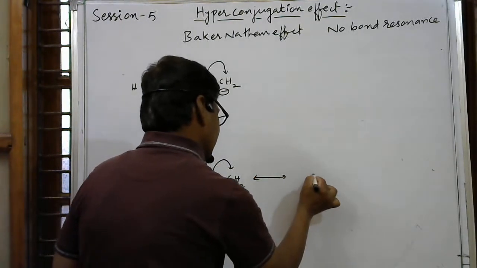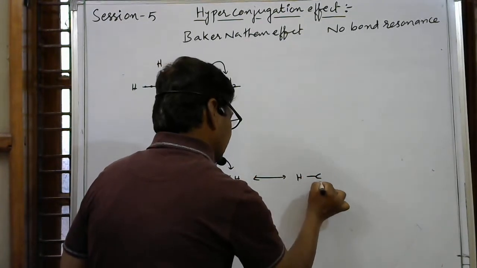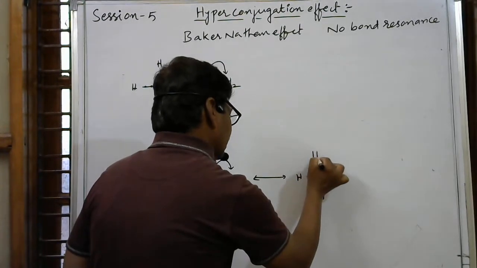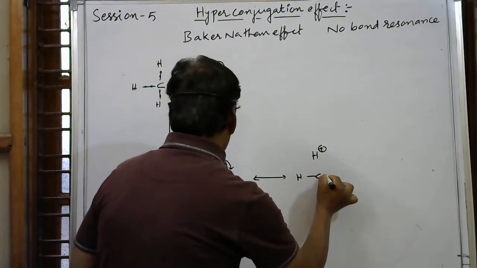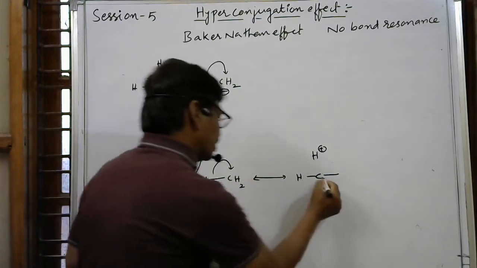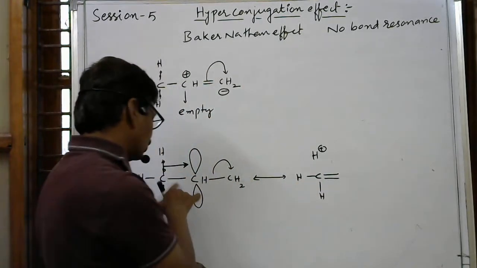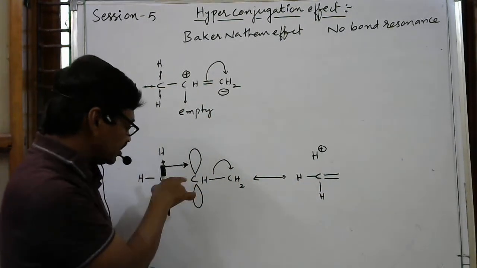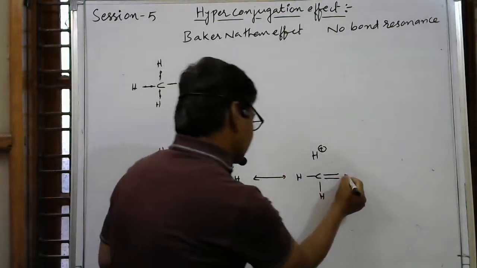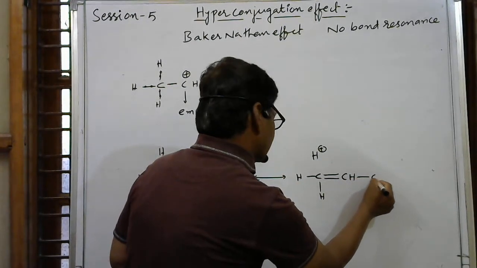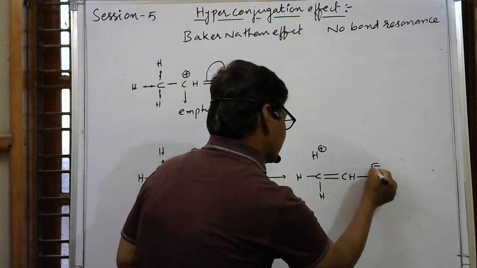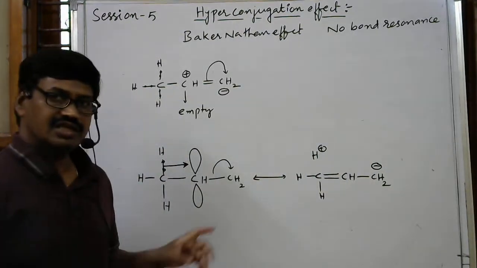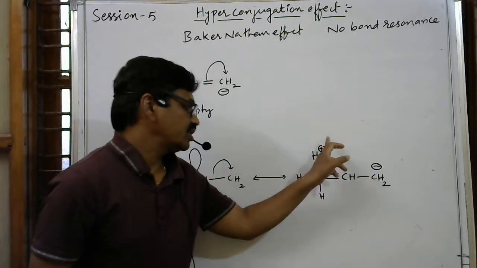So after migration of these electrons from here to here, we can write like this. C, here hydrogen with positive charge, then here one more bond, already one bond is there, one more bond because this electron pair is shifted this side, so a double bond, then CH, then CH2 with a minus charge. Electrically it is neutral only, because here negative, here positive.